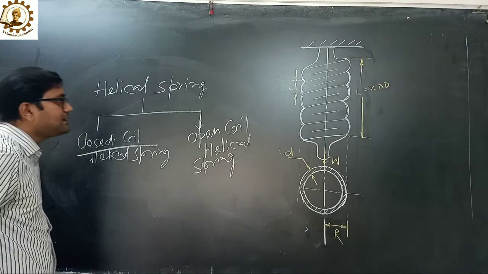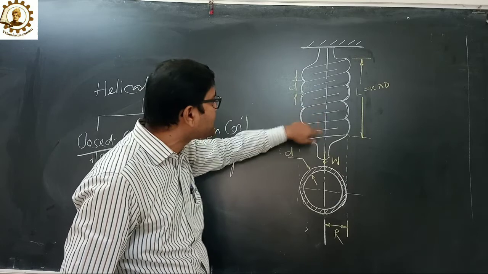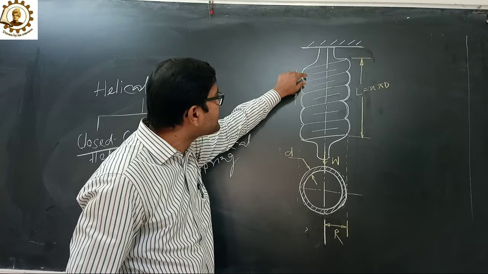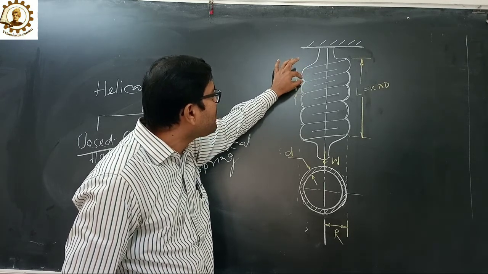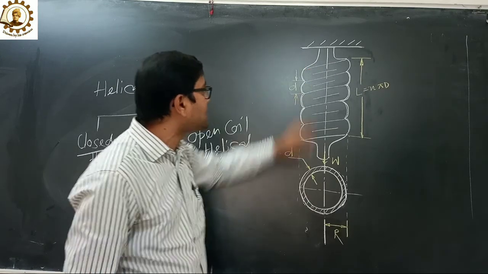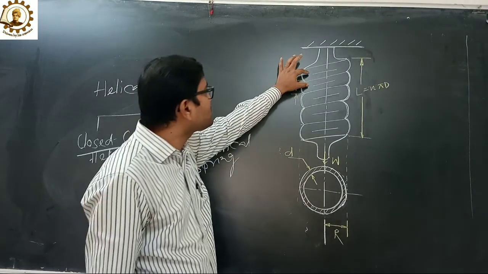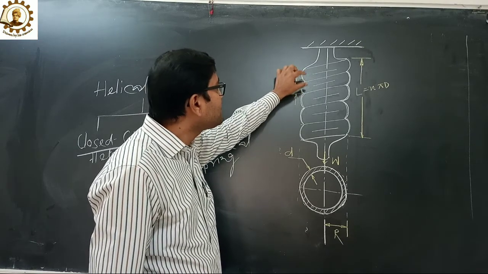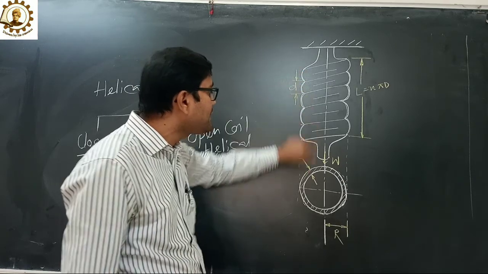What is closed coil helical spring? In this figure, this is the coil, this is the coil, this is the coil. Between the two coils of the spring there is no gap, so it resists the extension. And another is open coil helical spring. What is open coil helical spring? Between two coils there is a gap, so for this reason there is extension to help the extension of the spring.